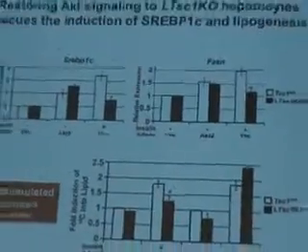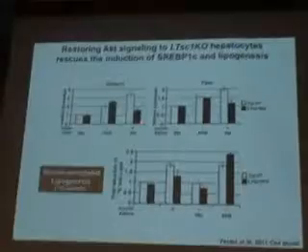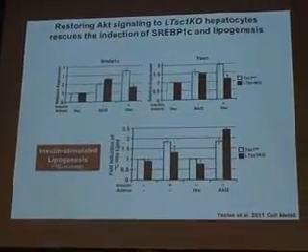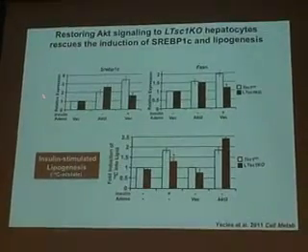activated. What you can see is that when we adenovirally express constitutively active AKT2, we completely rescue AKT signaling in the knockout hepatocytes. So we then asked, does this also rescue the defects in activation of SREBP and lipogenesis? What you can see is that I showed you before, knockout hepatocytes have a defect in insulin's ability to activate SREBP, lipogenesis, and its targets.